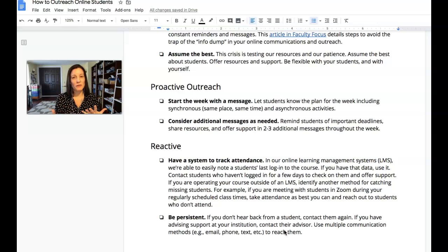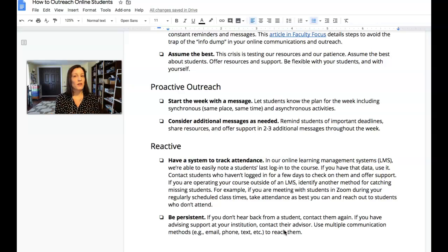That might look a little different for you. You might have to get used to what you're going to define as the start of the week if you're shifting from land-based to online. But generally speaking, Monday morning is a great time to send out that message, maybe Sunday evening as well. And again, let the students know about all the activities in the course. And then consider some additional messages as needed.